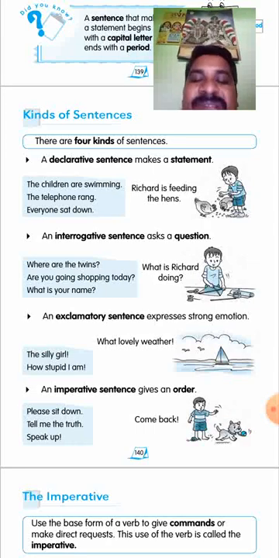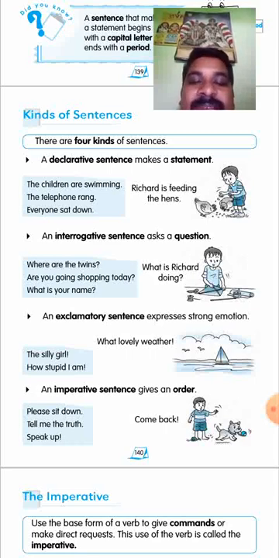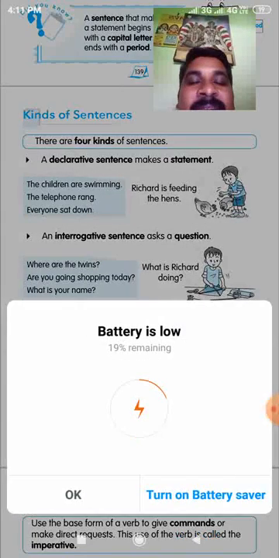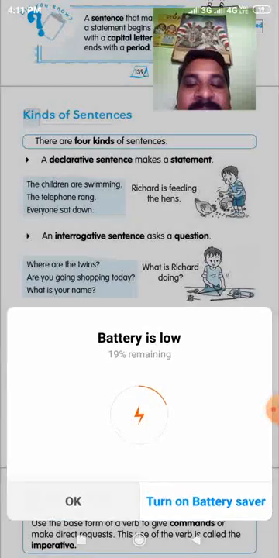How can we differentiate these two sentences, sir? Declarative sentence means it starts with the subject, then verb, and ends with a full stop. But the imperative sentence starts with the verb. A sentence that starts with a subject is a declarative sentence. A sentence that starts with a verb is an imperative sentence.